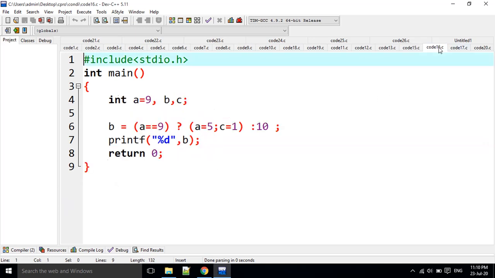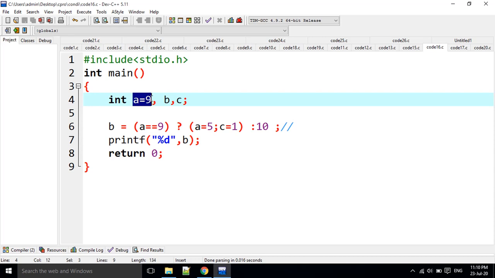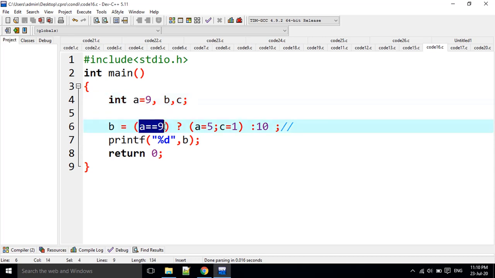Next question. A is equal to 9. I am going to check whether A is equal to 9. Yes, it is true. Then it is moving into this true block. I am going to separate with a semicolon. A is equal to 5; semicolon, C is equal to 5. This is one statement. It occupies only one statement.